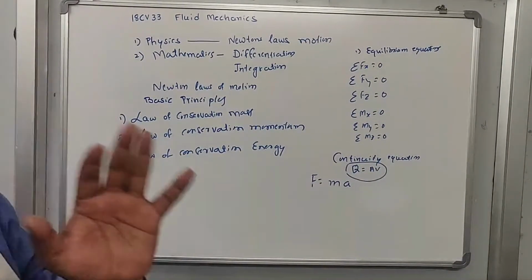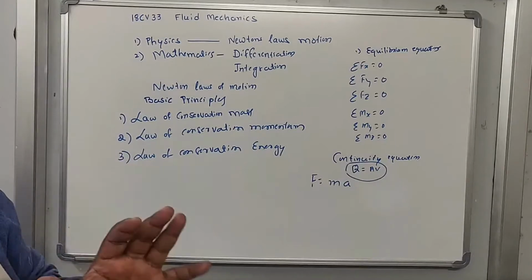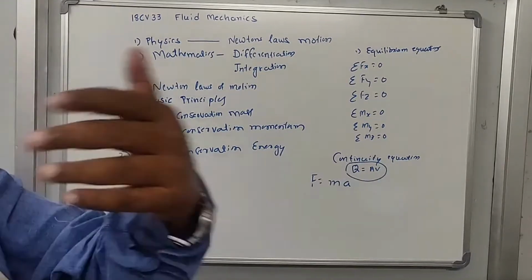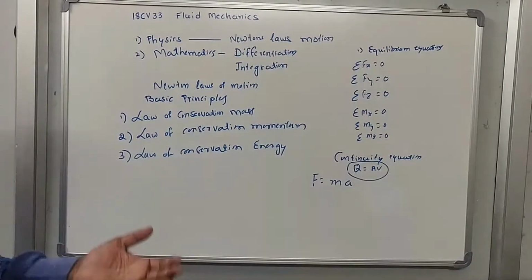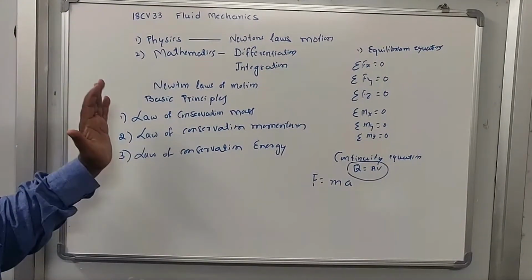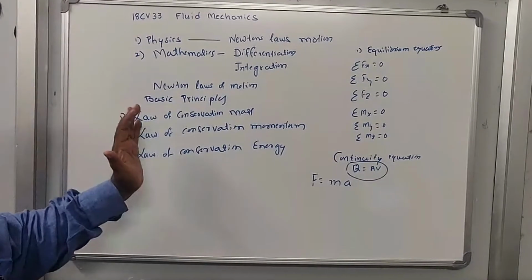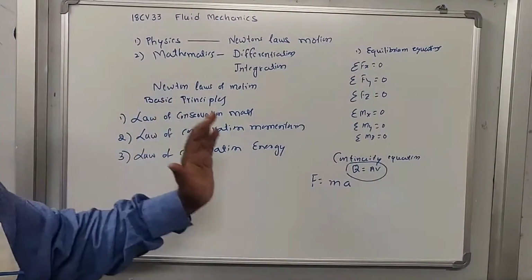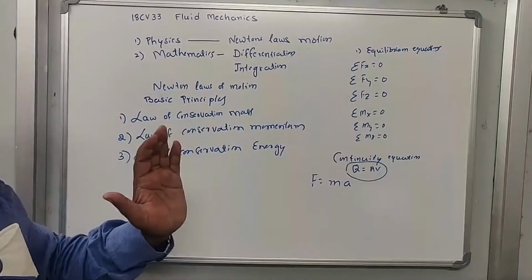So all the basic equations that we are going to derive in the next classes are based on these physical laws: the law of conservation of mass, the law of conservation of momentum, and the law of conservation of energy.